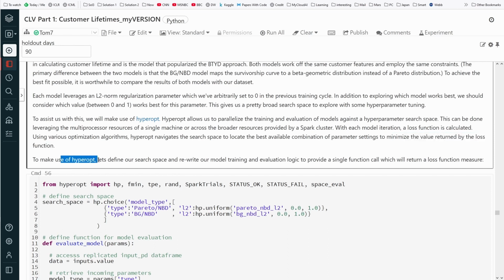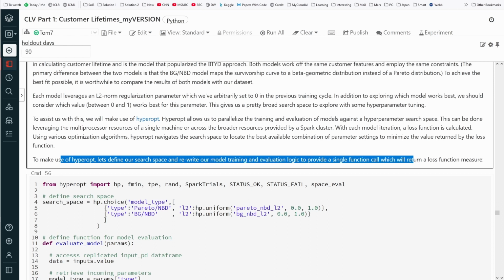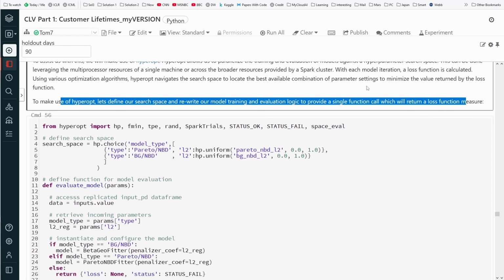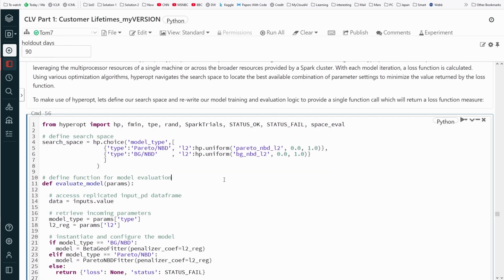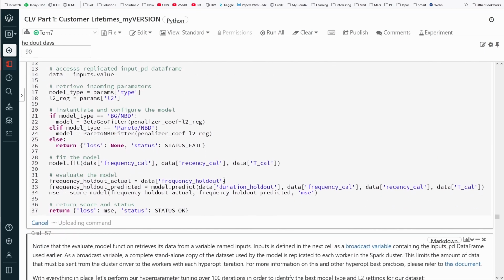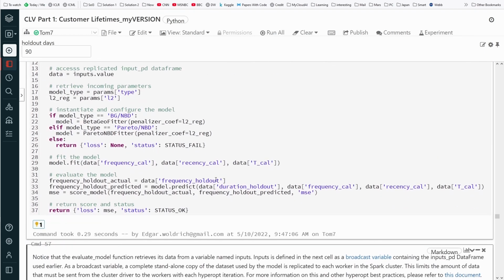To make use of hyperopt, let's define our search space and rewrite our model training and evaluation logic to provide a single function call which will return a loss function. Okay, you know this, just execute it.